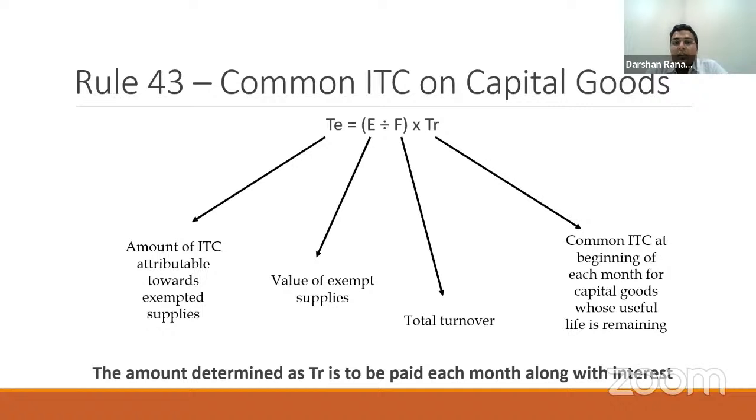For example, if a capital good has an ITC of 10,000, instead of going into this complex formula which says first claim 10,000 and then do a monthly working, many assessees have taken a stand that out of the total 10,000, I will reverse the entire proportionate ITC. Say, for example, my exempt turnover is 25%. I will reverse the entire 2,500 of this 10,000 in the first year, in the first month itself. Thereafter, I do not apply this Rule 43 complex formula.